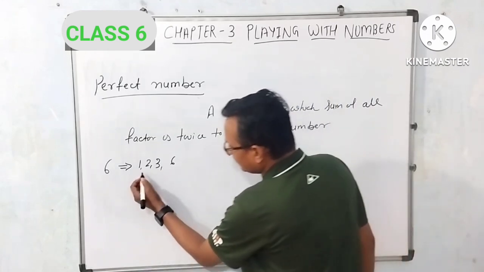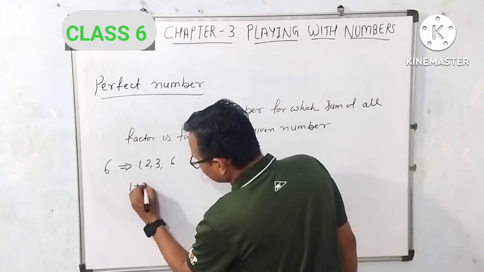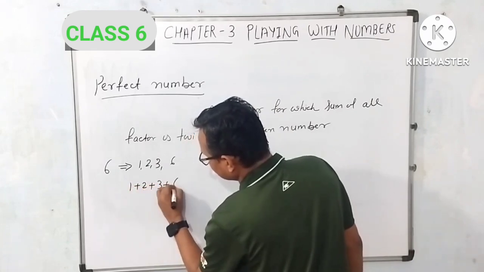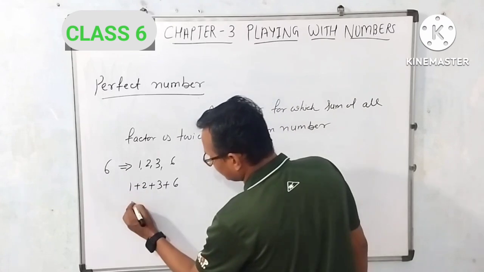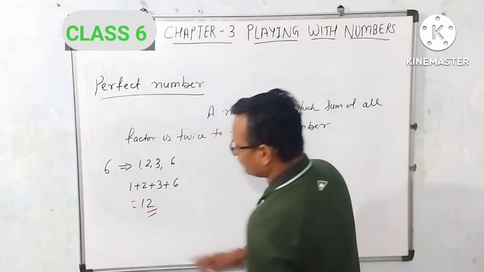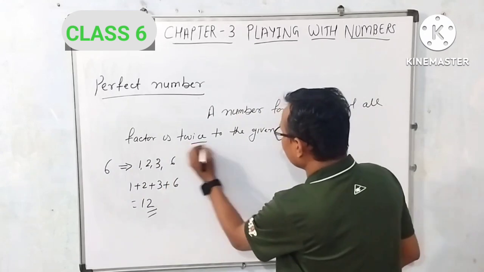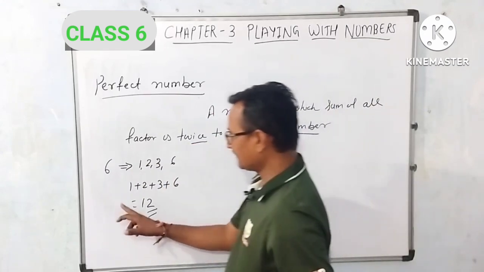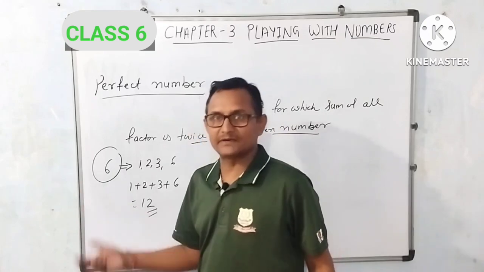So friends, here we have to sum all these factors. 1 plus 2 plus 3 plus 6. So 6, 3, 9 plus 2, 11 plus 1, 12. So friends, 12 is twice the given number. So we can say 6 is the perfect number.